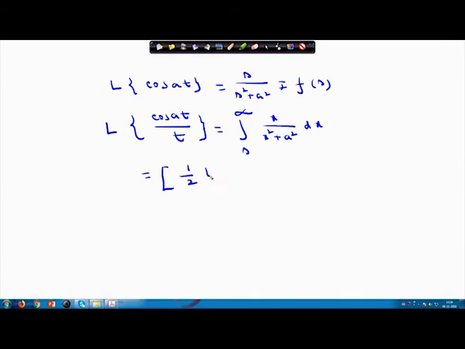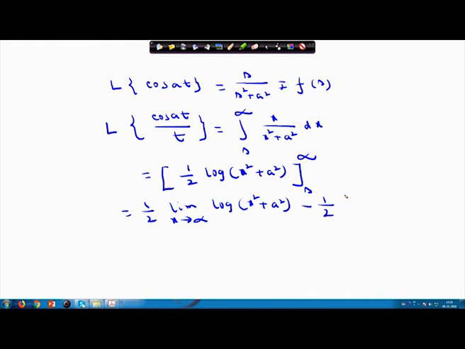So half into log of x square plus a square from s to infinity, which equals half into the limit as x approaches infinity of log of x square plus a square, minus half into log of, if I put the lower limit, s square plus a square.